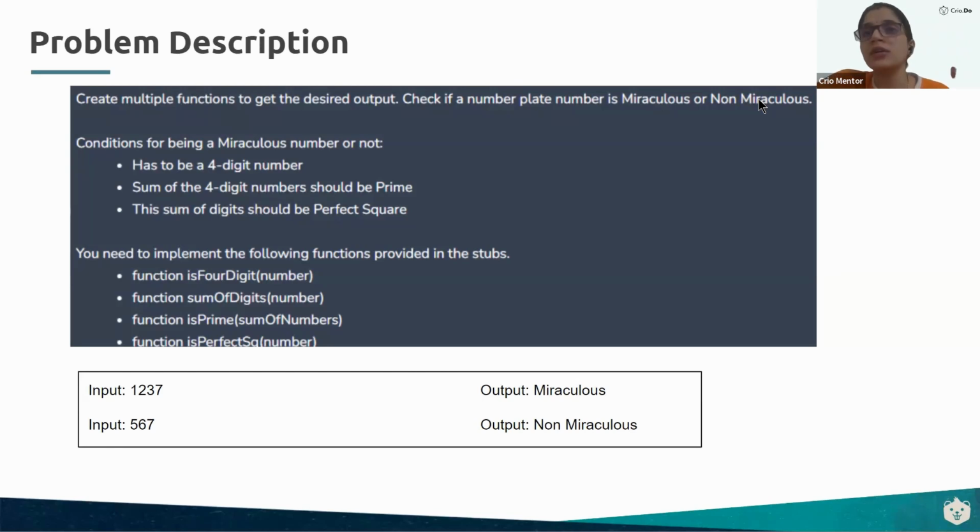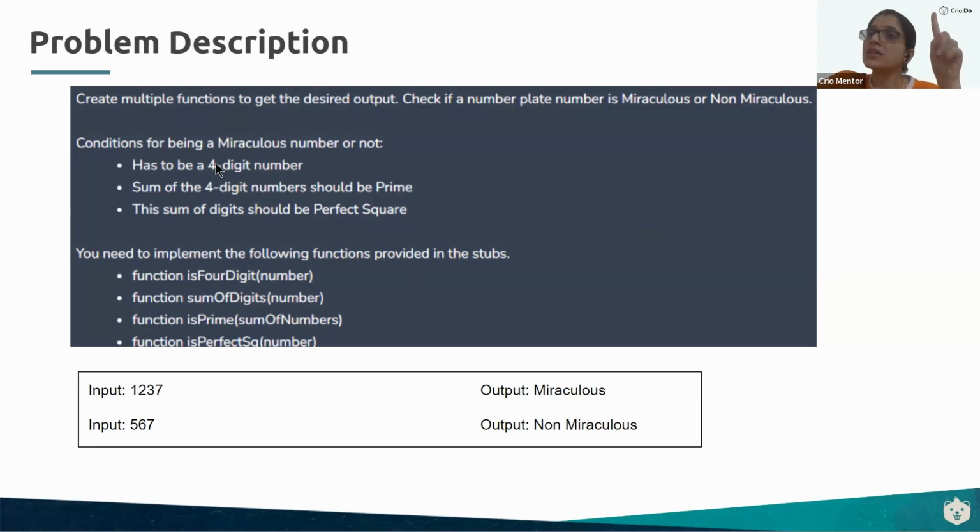So, the 6-step strategy, we have to apply it. First step, problem understanding. Do we understand what needs to be done in this problem statement? Do we all understand what we need to do? We have to check if a number is miraculous or not. We have certain conditions to check. Second step says, if you understood the problem, make some test cases. Let's have a look here, guys. 1, 2, 3, 7. Let's take this input. Now we have to check if it's a miraculous number or not, right? So first condition is it has to be a 4-digit number. We all can see it's a 4-digit number. So first condition met.